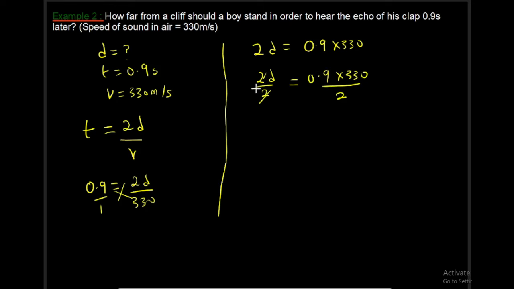So this will cancel this, and then you have d to be equal to 0.9 times 330 divided by 2. That will give us 148.5 meters.